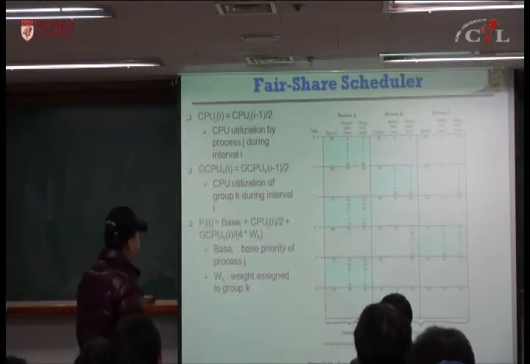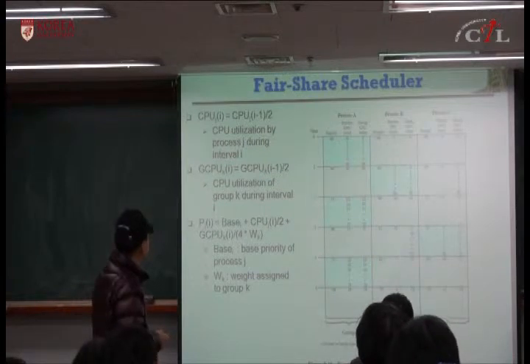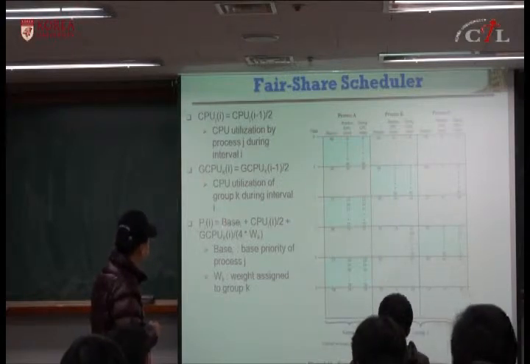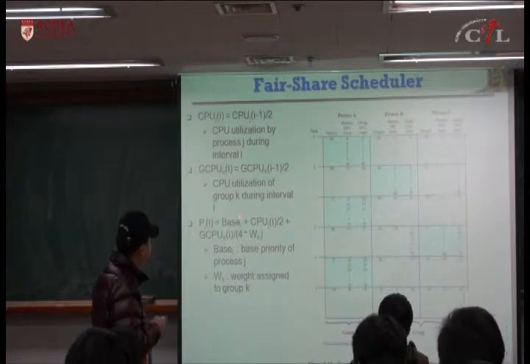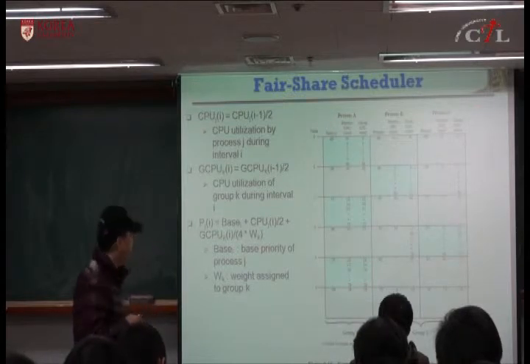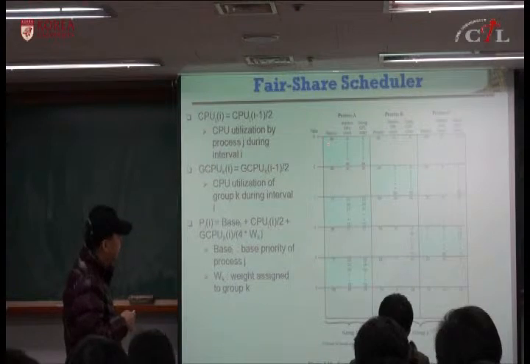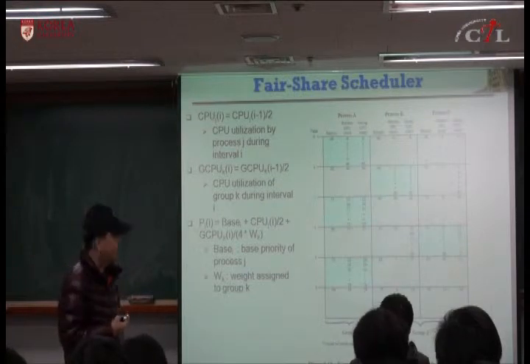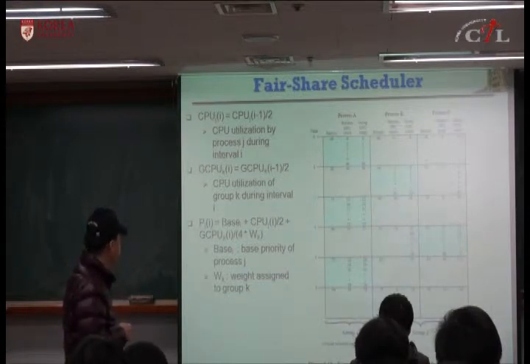And they compute the priority based on base priority. Base priority, they give 60 to each of these processes. So 60 is base priority, and for priority, the lower number means higher priority. Okay, lower number means higher priority.